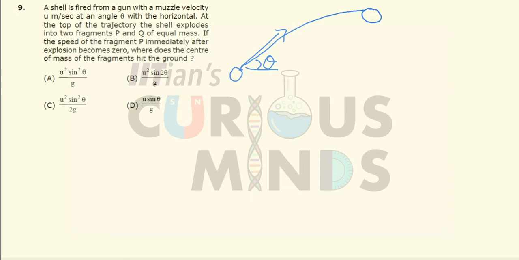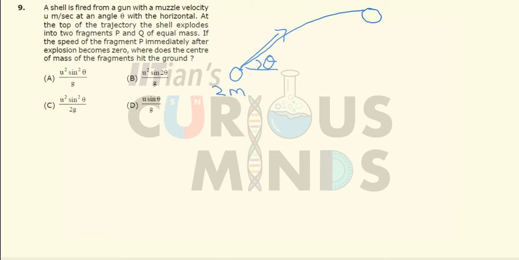into two fragments p and q of equal mass. So let us assume that the original mass was 2m. At this point it splits into two parts, m and m. If the speed of the fragment p immediately after explosion becomes 0, where does the center of mass of the fragments hit the ground?